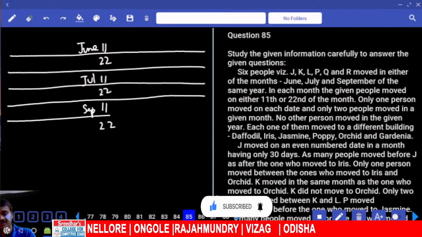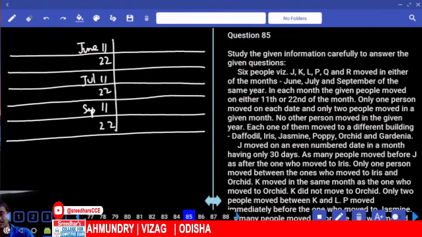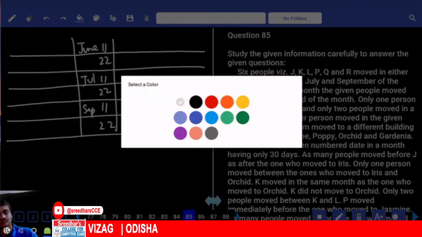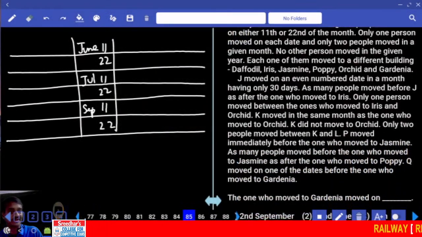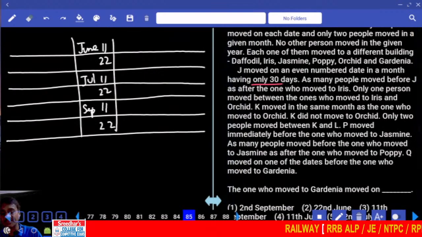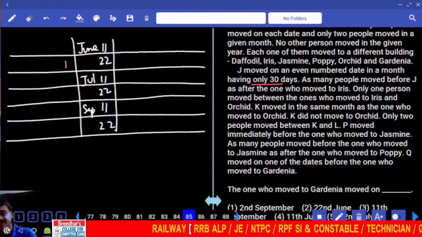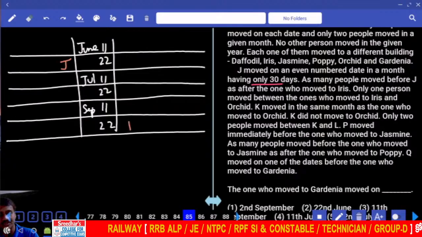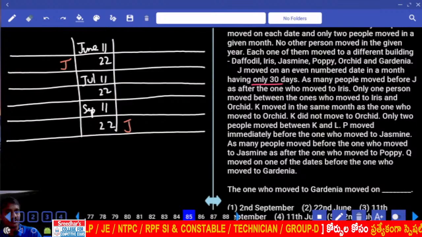Then coming to condition number 1. Each one of them moved to a different building, and J moved on an even number date in a month having only 30 days. Only 30 days means how many possibilities we have? 2 possibilities. What are those 2? J can be 22nd of June or 22nd of September.